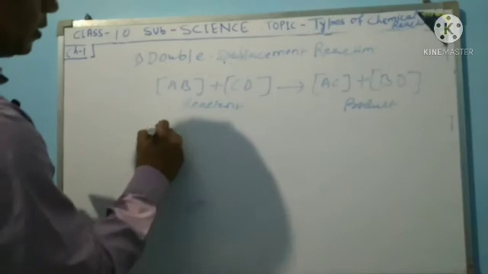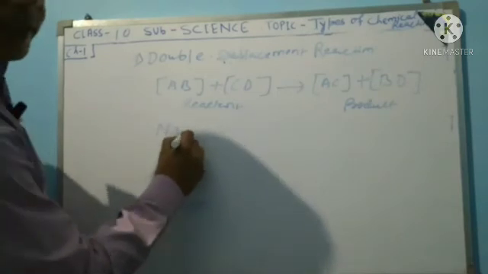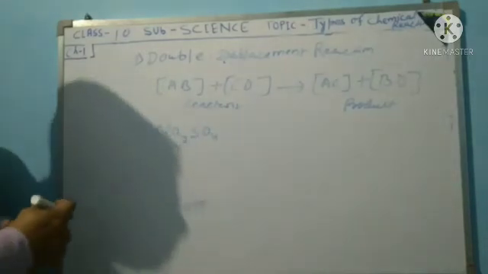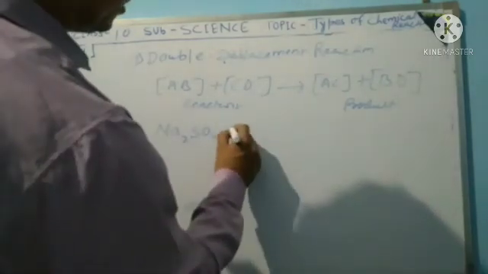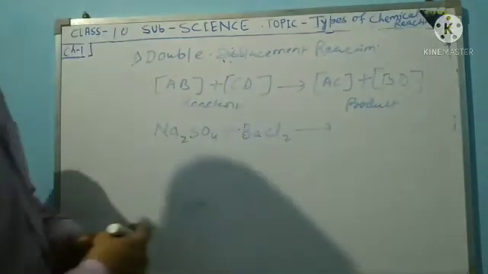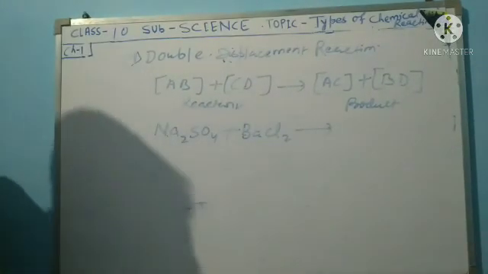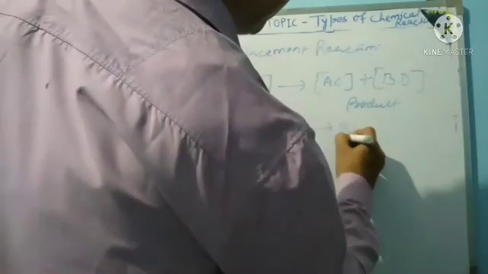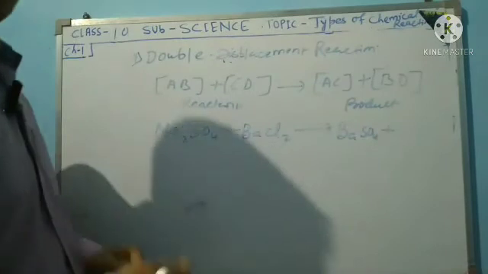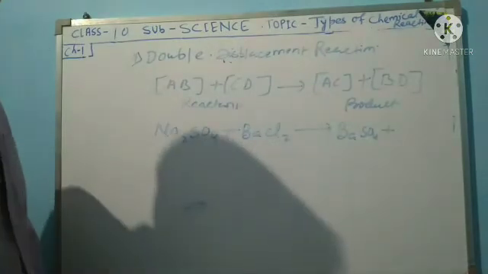Example: Na2SO4 plus BaCl2 are the reactants, reacting to form BaSO4 plus 2NaCl.